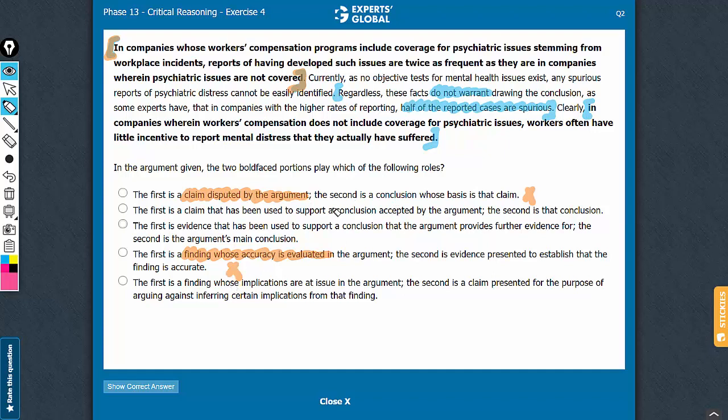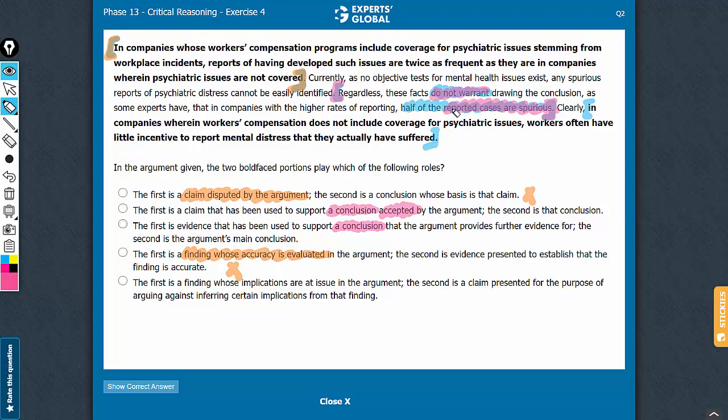Then please see this term: a conclusion is used for an intermediate conclusion. The intermediate conclusion here is unsaid, implicit, that the cases reported may be spurious, and the main conclusion is that no, the cases reported are not spurious. So look at choice B. The first is a claim that has been used to support a conclusion, the intermediate conclusion, but no, the intermediate conclusion has not been accepted by the argument. The argument says otherwise, that no, the cases reported may not have been spurious.